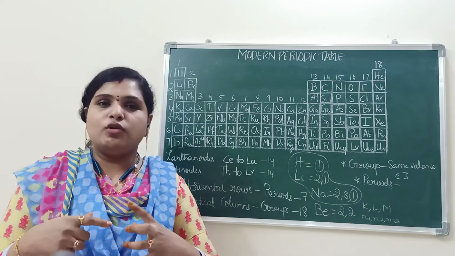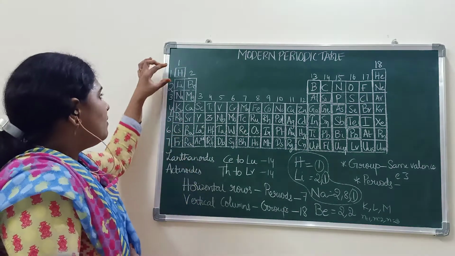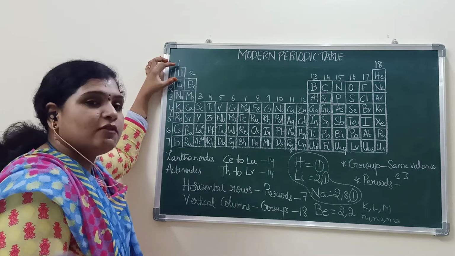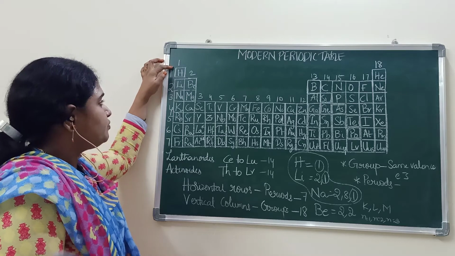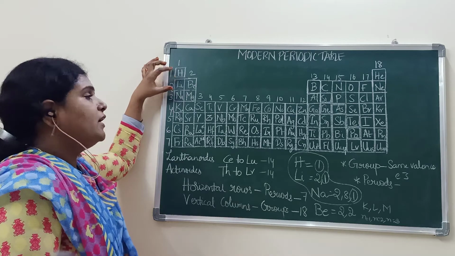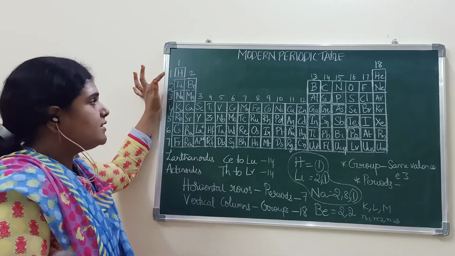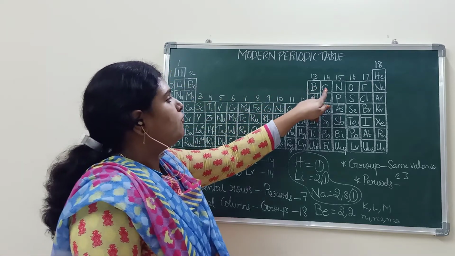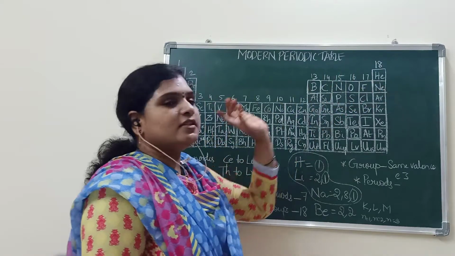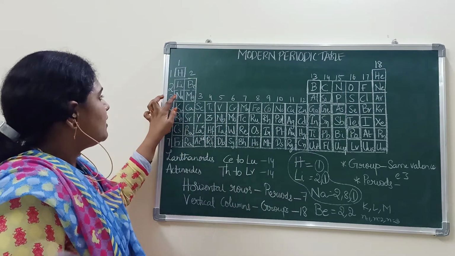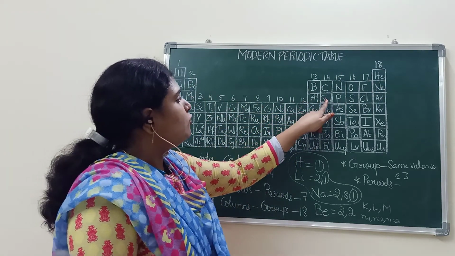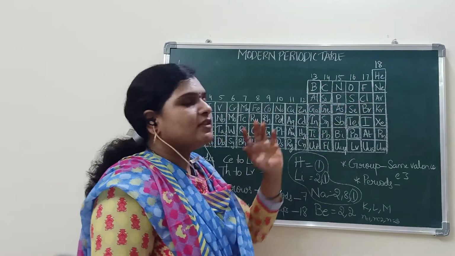Up to now, what you have to remember: the number of elements in the first period is 2. In the second period, 8. In the third period, 8. See, 1, 2, 3, 4, 5, 6, 7, 8. Third period also, calculate 1, 2, 3, 4, 5, 6, 7, 8.